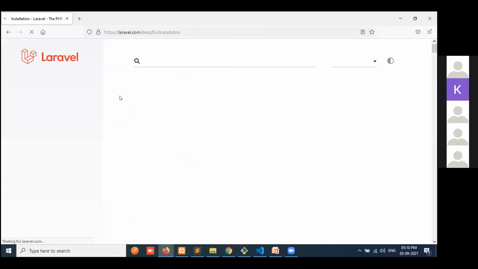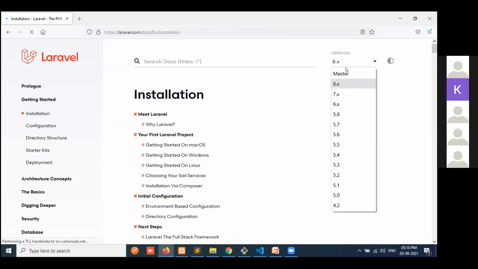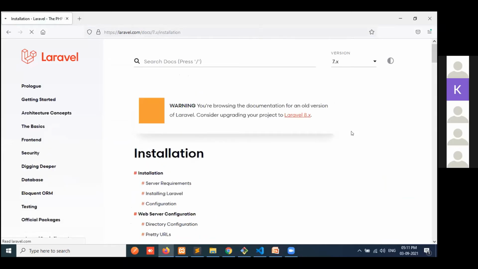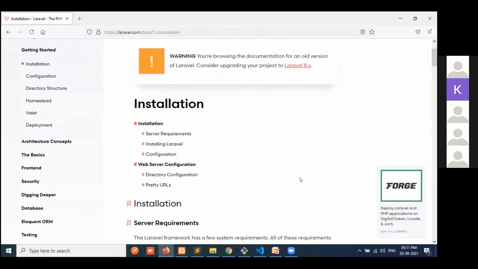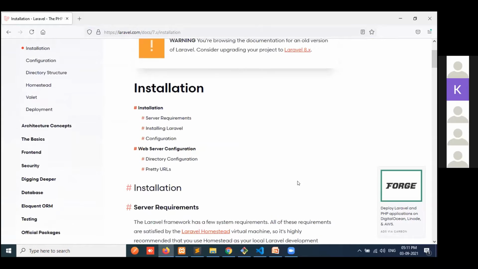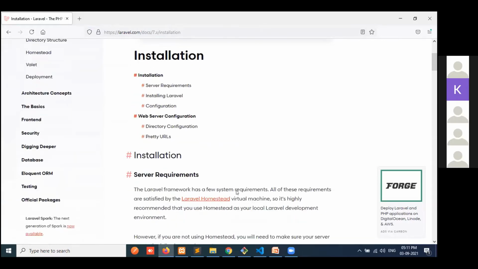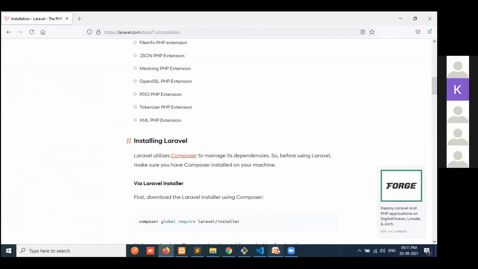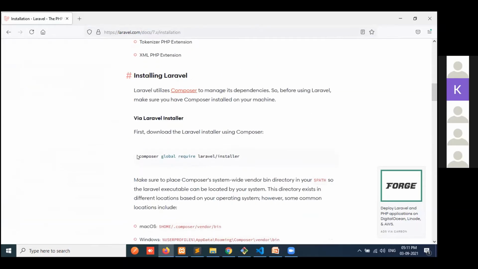So here is the version. According to the version, you can download the package. I will choose Laravel version 7. So this is the command. We need to first install the Laravel Composer installer.